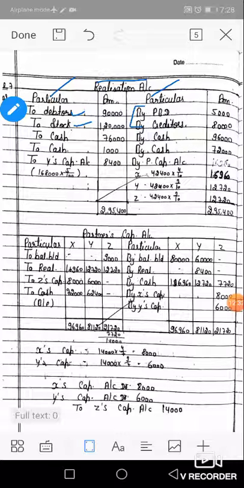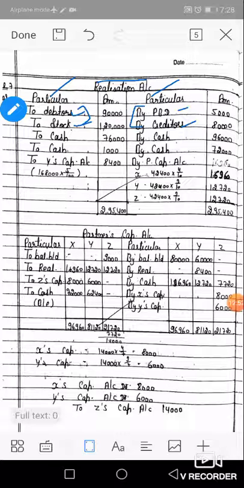So the journal entry is PBD account Dr. to realization and creditors account Dr. to realization. By PBD the amount is 5,000 and by creditors 80,000. So these are our first two entries: first, assets transferred to realization account, and next, liabilities transferred to realization account.